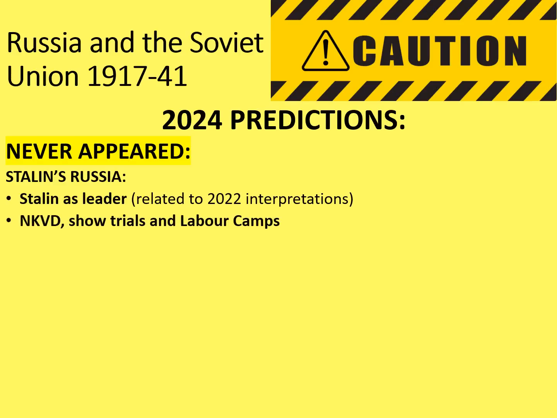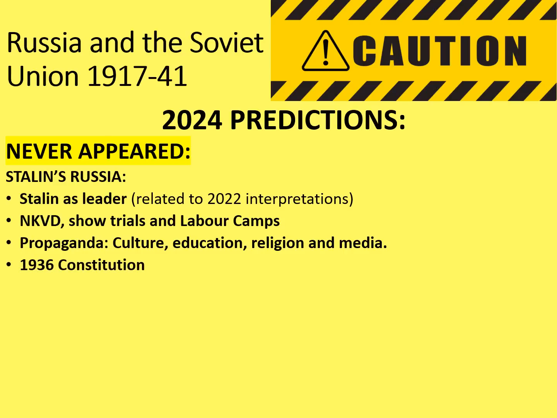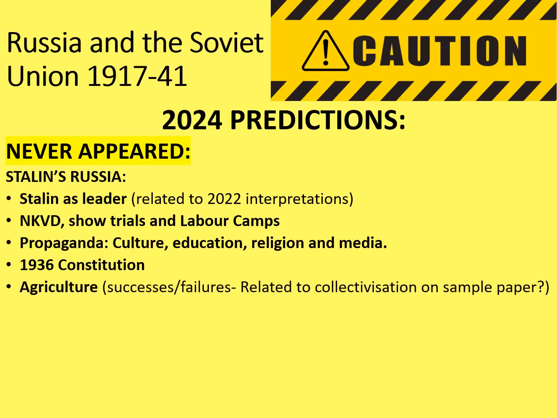The NKVD, show trials and labour camps as part of the terror apparatus that controlled people in Russia during Stalin's reign has also not come up as part of its own discrete topic. Speaking of control, propaganda, culture, education, religion and the media have not had their own discrete question, and nor has the 1936 constitution. Agriculture hasn't actually been in there before, although the successes and failures of agriculture related to collectivisation has appeared on the sample paper, so maybe that's one of the ones that's less likely. We'll see.